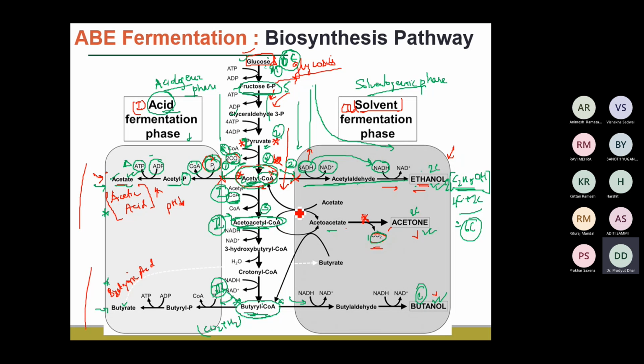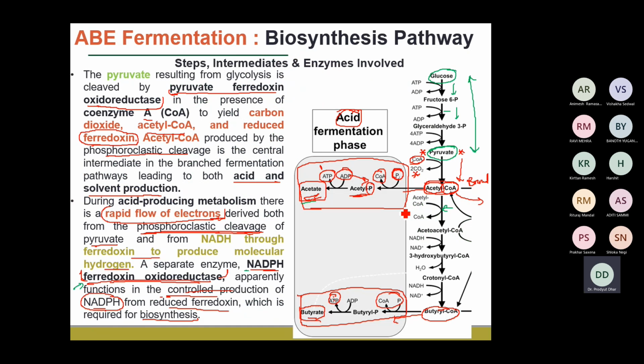And the other byproducts like the acetate or butyrate or the ethanol, their production should be reduced as much as possible.